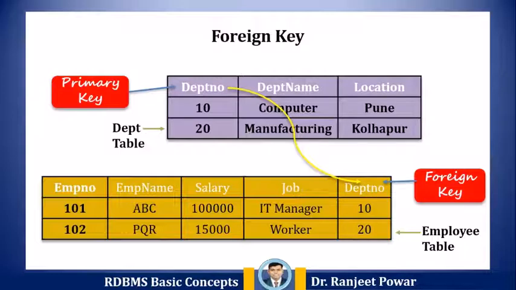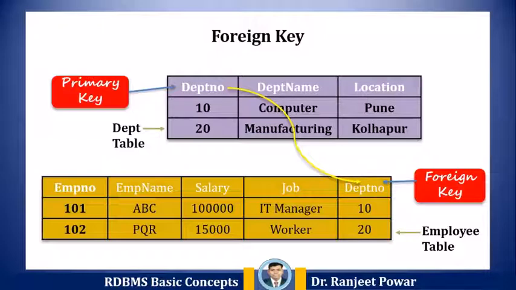It acts as a cross-reference between two tables as it references the primary key of another table. When we want to implement the relationship between two tables, we use the concept of a foreign key. It is also known as referential integrity.